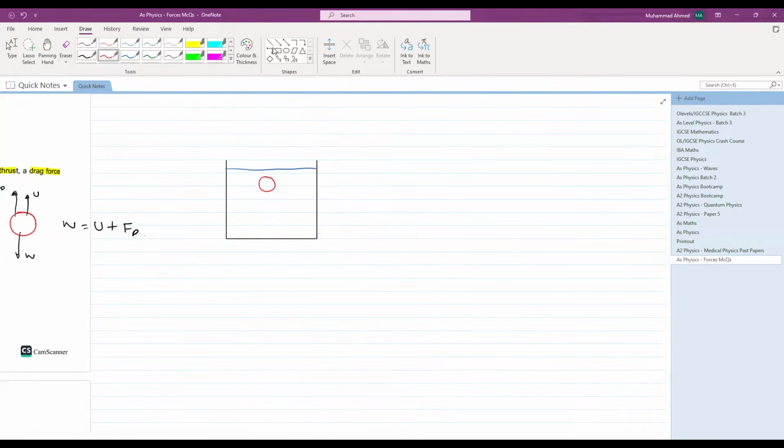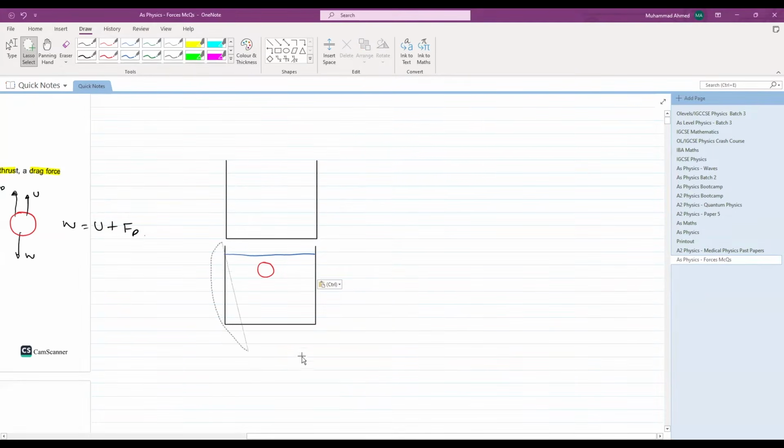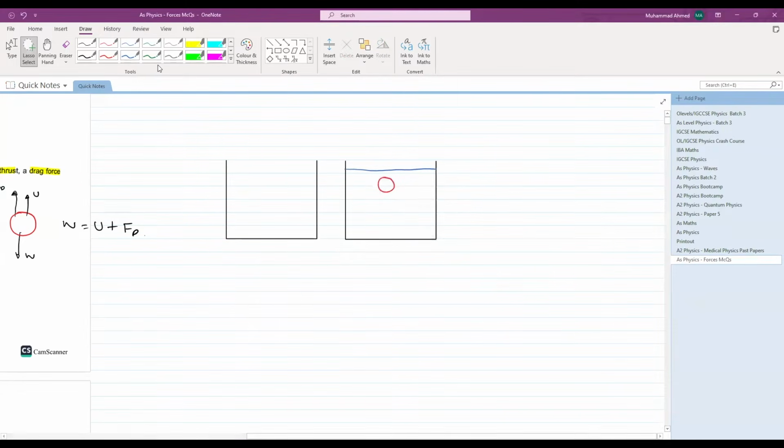or if you place a ball, let's say, one second, let me replicate this. Control copy. Yep. If you place a ball either at the surface or if you increase the depth of the ball somewhere here, the water is still being here. The upthrust at both these points, let's say this is point X, let's say this is point Y, the upthrust at point X will be equal to the upthrust at point Y because upthrust doesn't depend on depth.